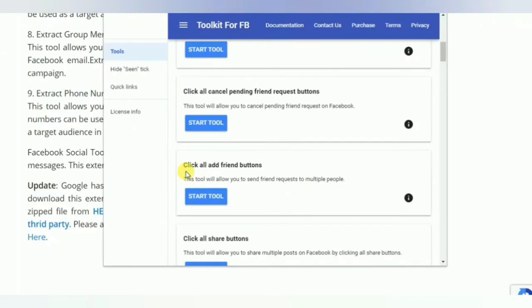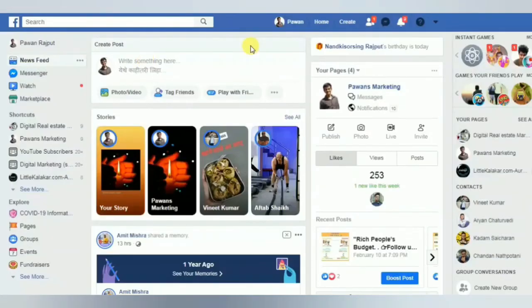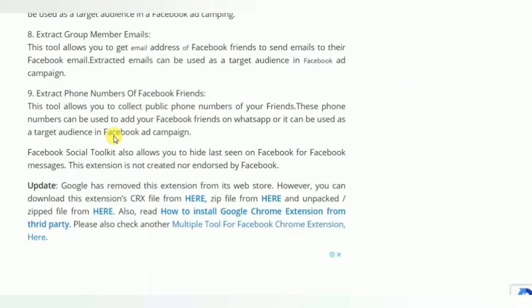We are going to actually use this feature called click all add friends button. Just click over there and you can make friends. Before that, make sure you open Facebook on your desktop, and then install this Toolkit for FB. As you can see here, Google has removed this extension from its web store. However, you can download this extension CRX file. I have given you this file.